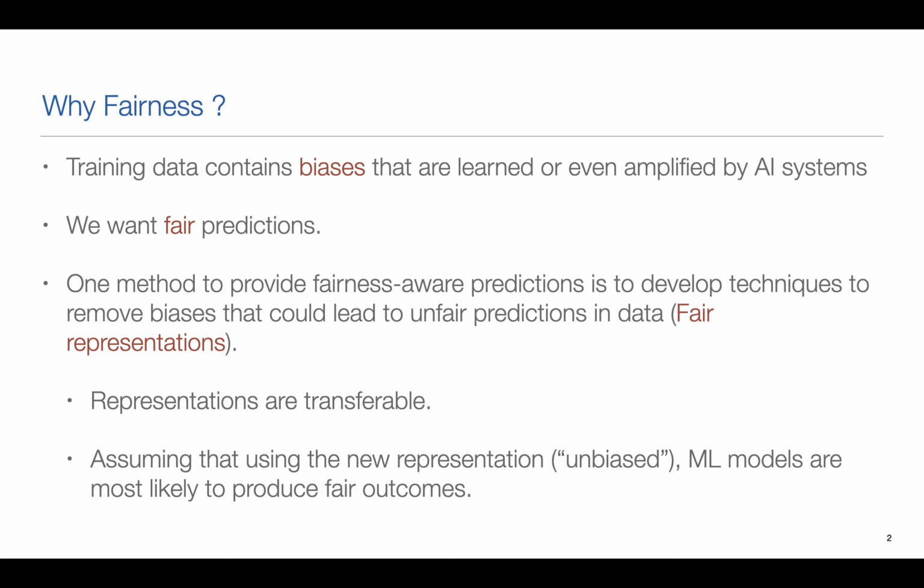So one method to provide fairness-aware prediction is to develop techniques that remove biases that could lead to unfair predictions in data, and we call this technique learning of the fair representation. So this fair representation is transferable. That means it can be used afterwards to train a prediction model, and we assume that using the new representation that is supposedly fair, the machine learning model is most likely to produce a fair outcome.